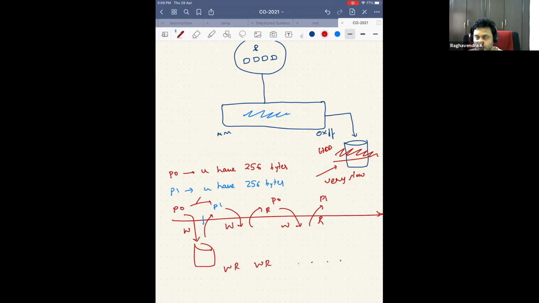Let's say I'm running Zoom and I just do an alt tab. You can see that sometimes when I do an alt tab, it takes some time for the next window to load. Maybe because it was in the hard disk and it has taken some time to load. The user will get frustrated, because if process 0 is running and suddenly process 1 shifts, your process becomes slow. So this is not a scalable solution.